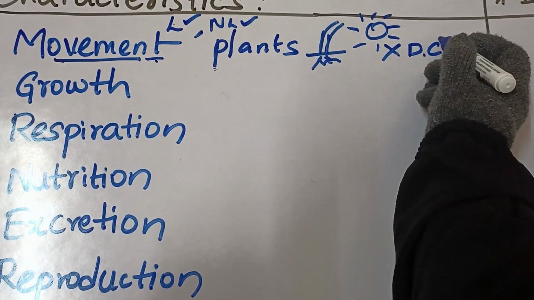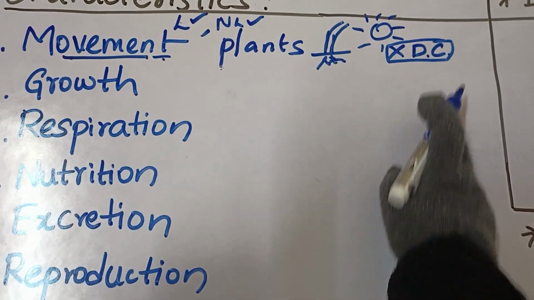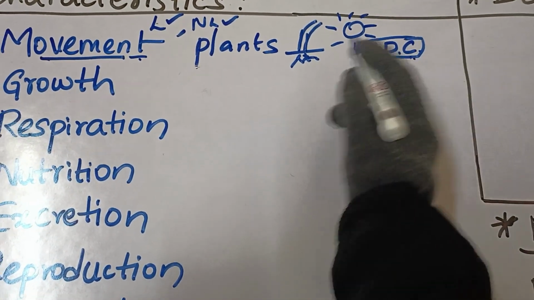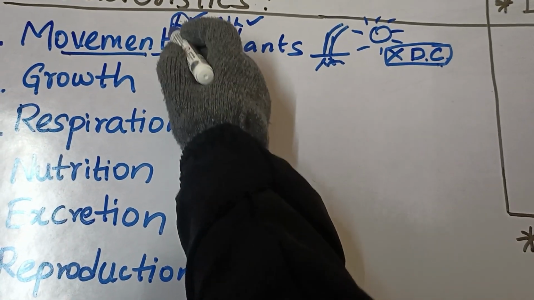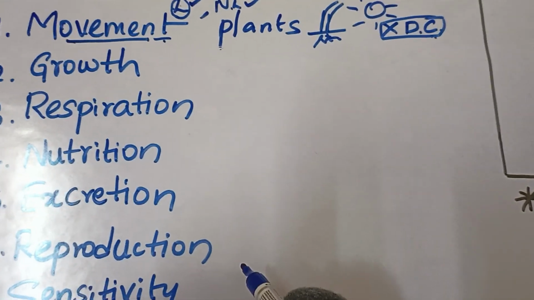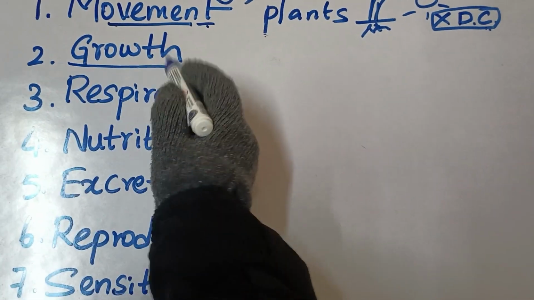What do you mean by a defining characteristic? A defining characteristic is nothing but that character which is present only in the living organisms but absent in the non-living organisms. Okay, next characteristic is growth.